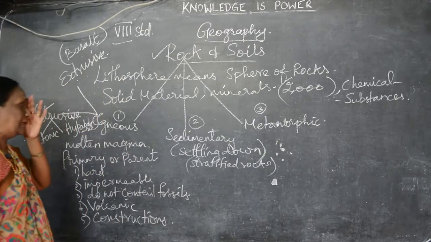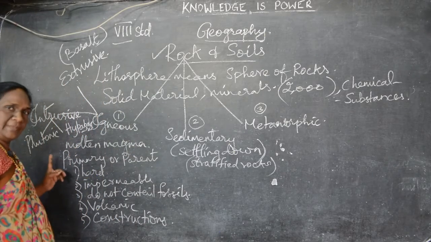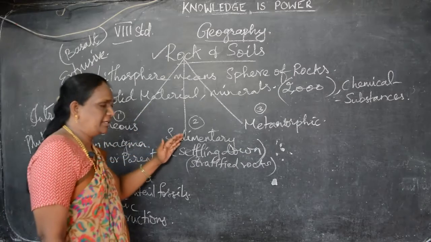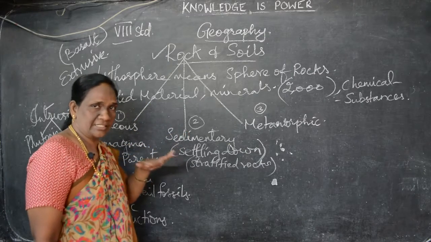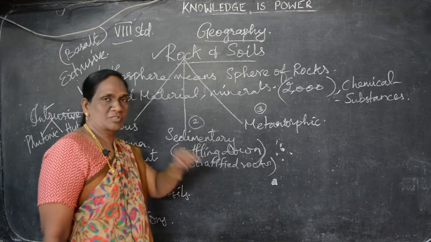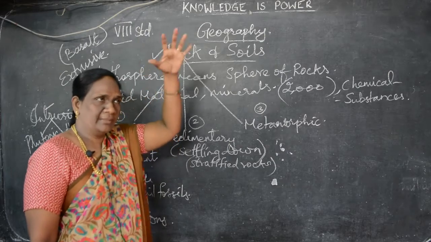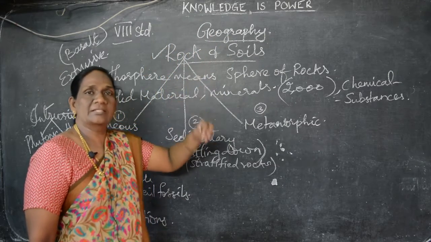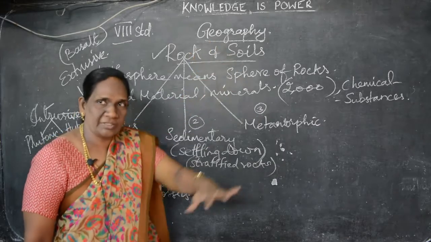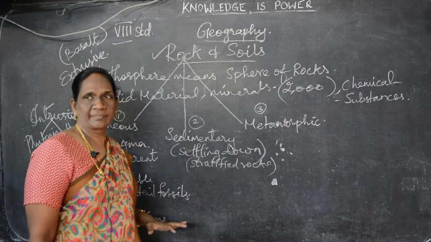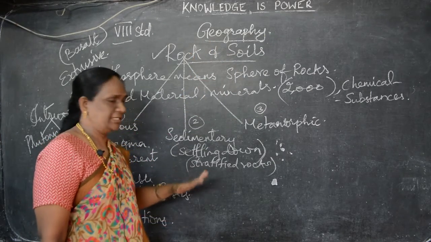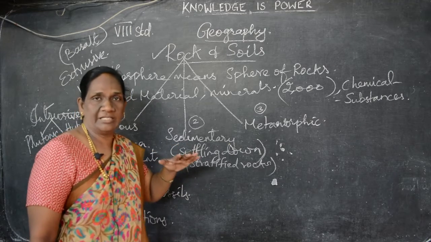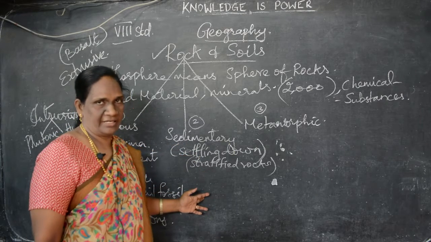Children, I told you igneous rocks are called primary rocks or parent rocks. And this sedimentary rock is settled down by the rivers and waterfalls. The water from the mountain carries the decayed materials, animals and plants, everything, and leaves them on the river beds. Okay, that becomes sediment. That is settled down. So there will be many layers. So they are called stratified rocks.